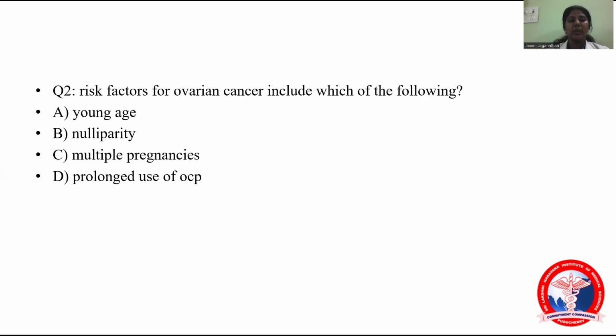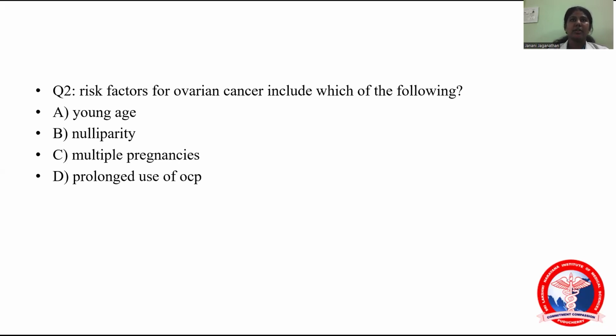Risk factors for ovarian cancer include which of the following? Young age, nulliparity, multiple pregnancy, and prolonged use of OC pills. Young age is not a risk factor, as it mostly occurs in the older age group.